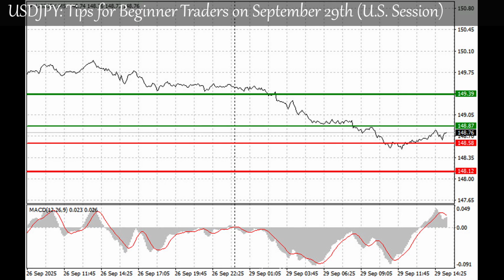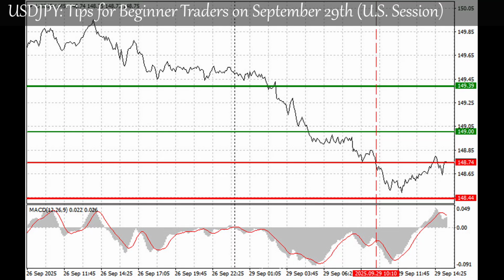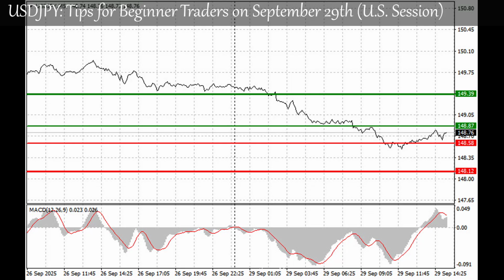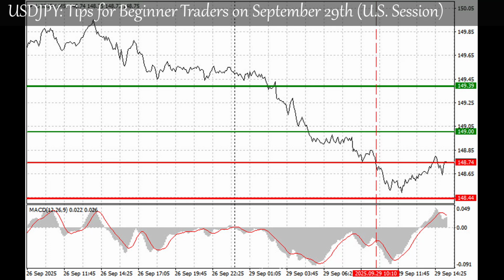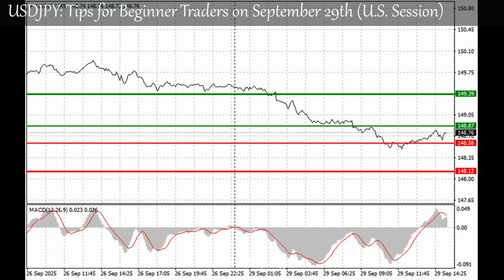Sell signal scenario 1. I plan to sell USDJPY today after breaking below 148.58, the red line on the chart, which would lead to a quick decline in the pair. The key target for sellers will be 148.12, where I will exit short positions and immediately open long positions in the opposite direction, expecting a 20-25 point rebound from that level. Pressure on the pair may persist if the data is weak. Important: before selling, make sure the MACD indicator is below the zero line and just starting to decline from it.